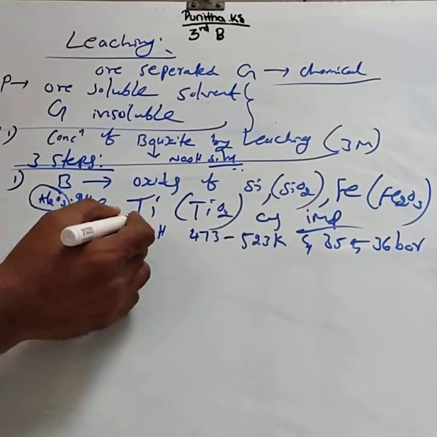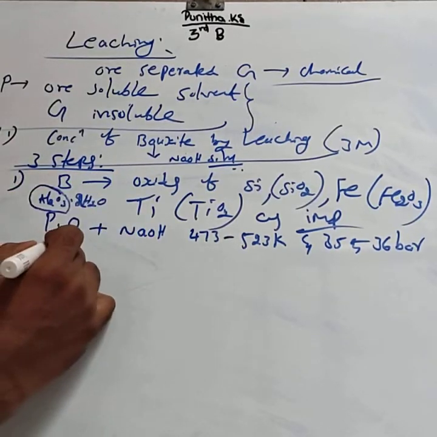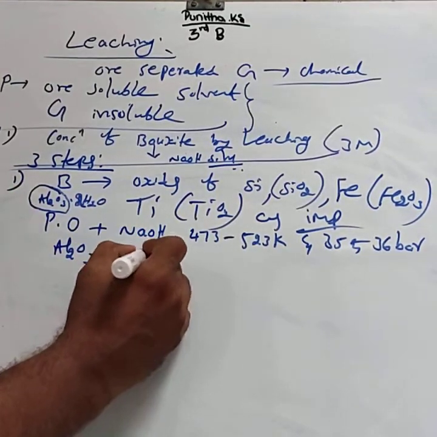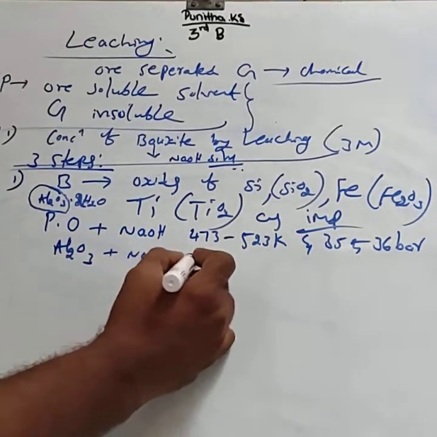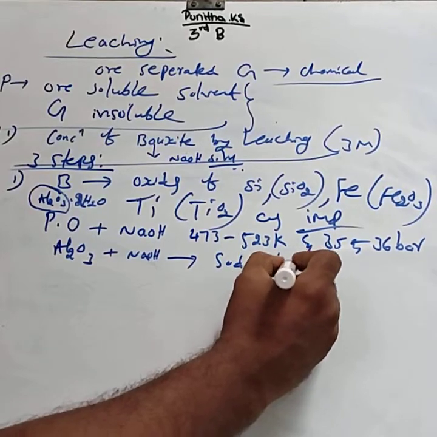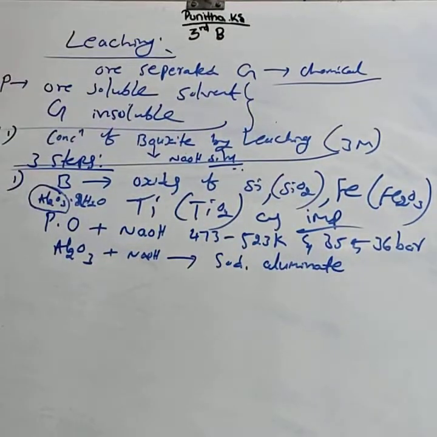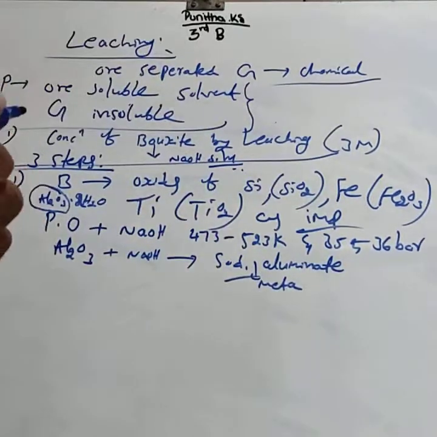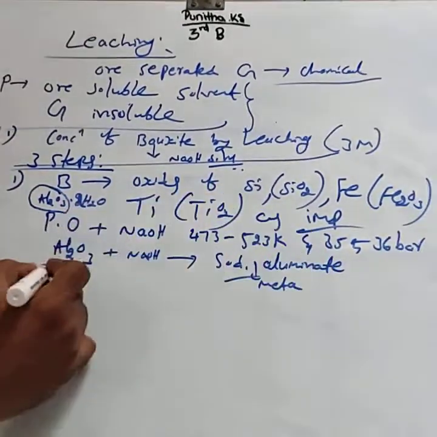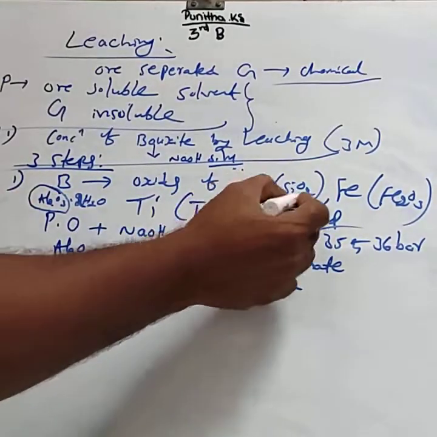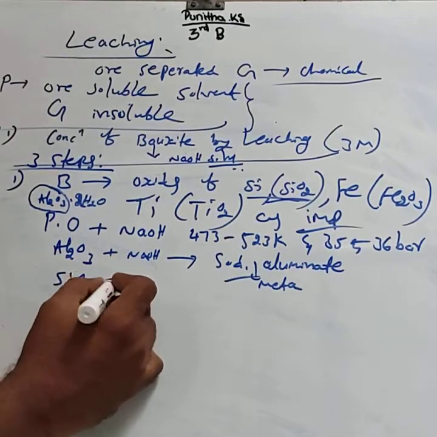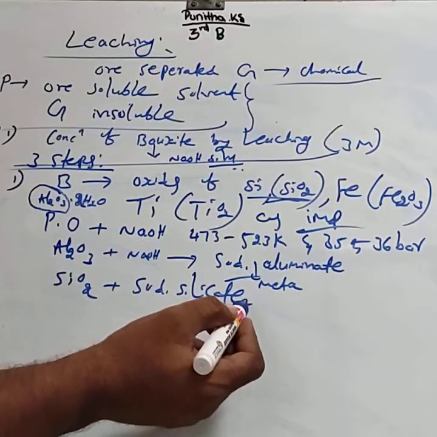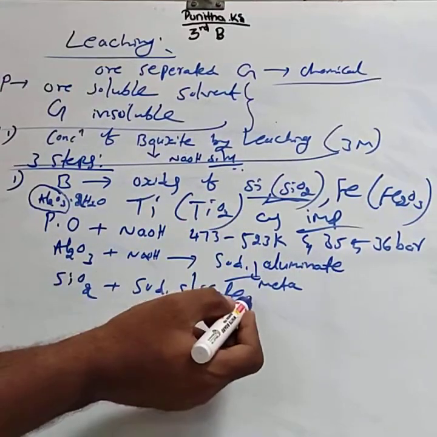When powdered ore is treated with sodium hydroxide solution, alumina dissolves in NaOH to form sodium aluminate, or you can also consider it as sodium metaaluminate, and silica, SiO2, forms sodium silicate, and other impurities are insoluble.